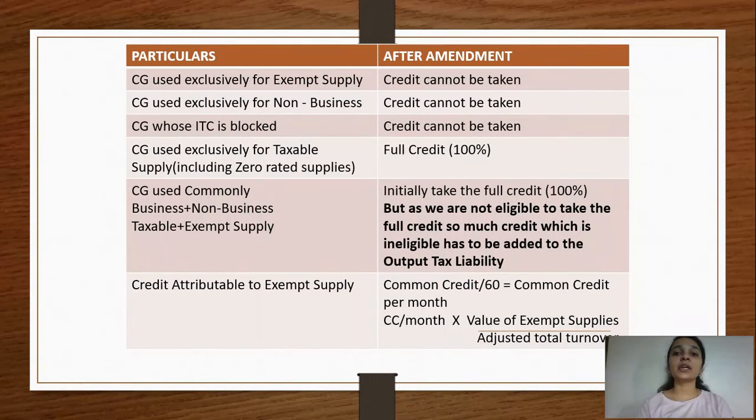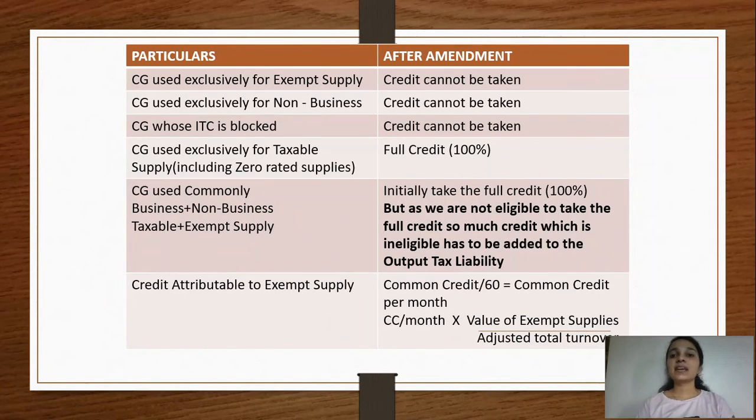And how are we going to calculate that? For the purpose of that, we are going to use the common credit, divide the common credit by 60, we get common credit per month, and that common credit per month has to be multiplied by the value of exempt supplies and divided by the adjusted total turnover, will get the amount of ineligible credit. Now when we get this amount of ineligible credit, again there is no change in capital good which is commonly used for business as well as non-business purpose. There's no particular percentage which has come up that you take out this much percent for non-business purposes, no such change has come.